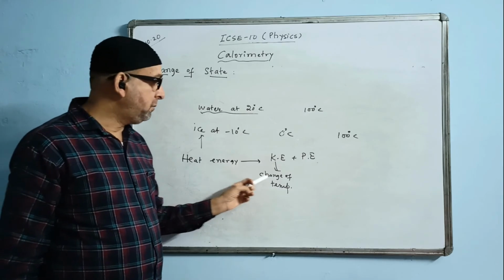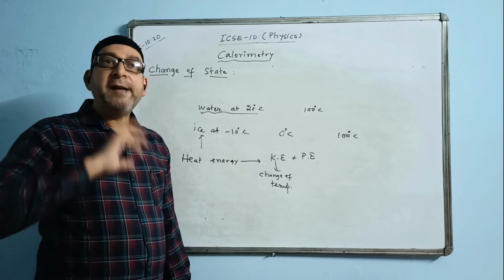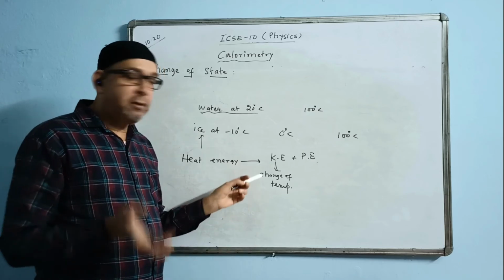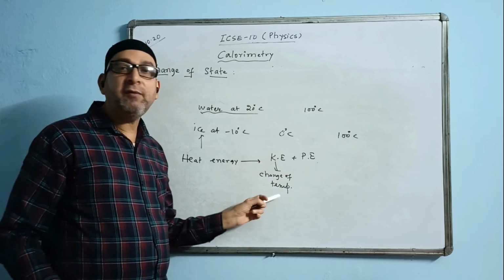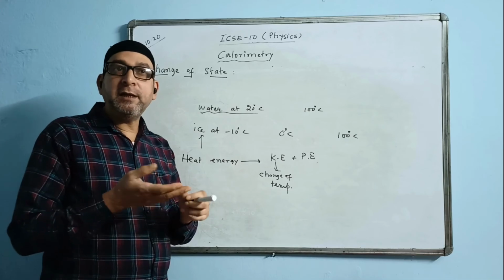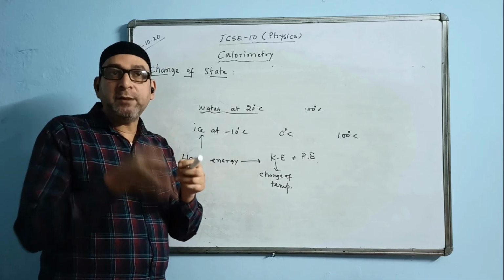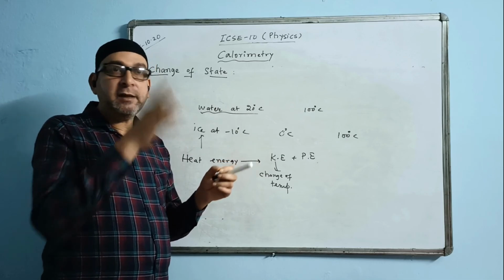The answer is not kinetic energy. If kinetic energy is more, the temperature will be more. So kinetic energy is the measure of temperature or rise of temperature. When kinetic energy is increasing, say 10 joule becomes 20 joule, the temperature will change. Then 20 to 30, the temperature will change, like that.